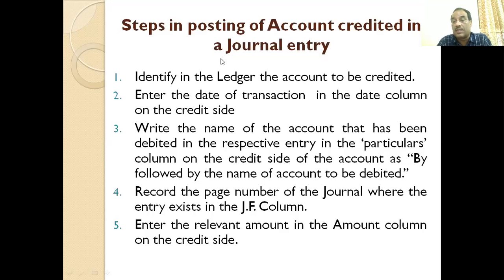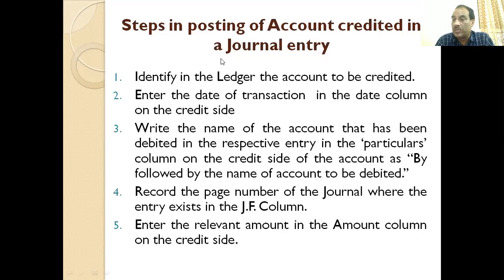So it is just the reverse. The account which has been debited in the journal is credited in the ledger, and it is credited by prefixing what? By. So we prefix by and then write the name of the account to be debited.